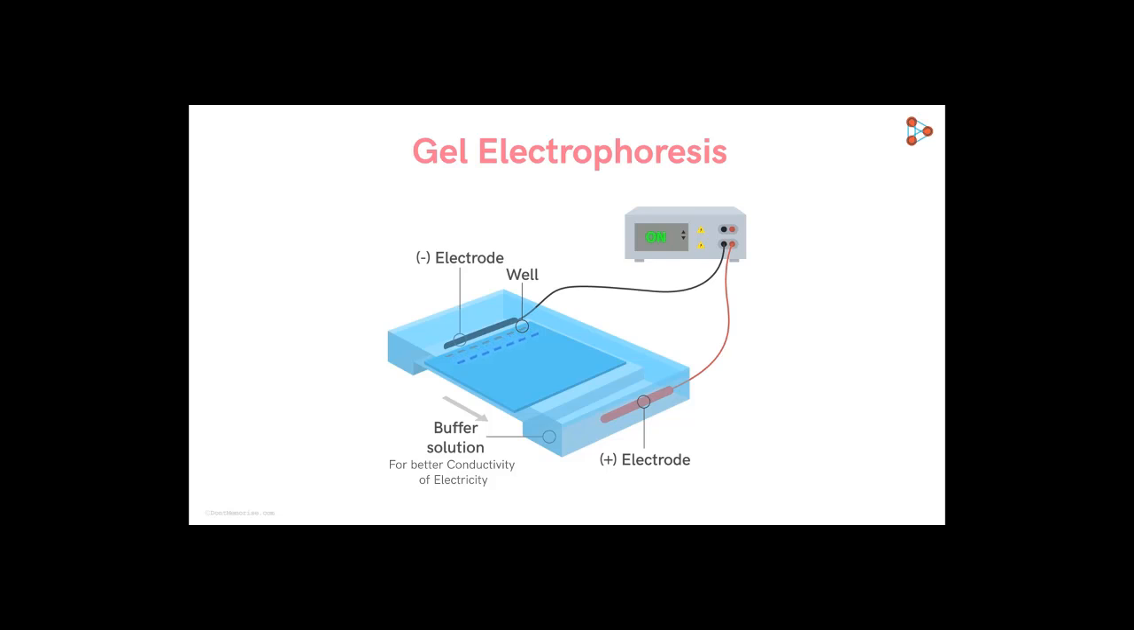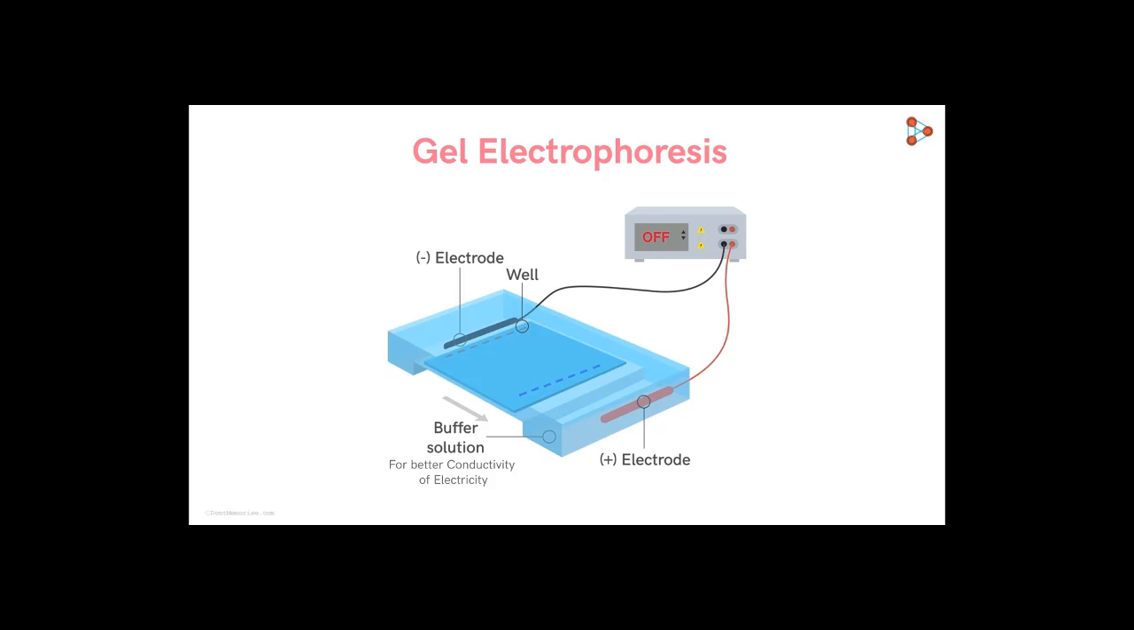The loading dye is selected in such a way that it travels a bit faster than the DNA segments present in the mixture. And why is that so? That's because we want the loading dye to reach the terminal end faster than the DNA. Once the dye reaches the anode, we get an indication that the DNA must have reached somewhere near and thus the power supply has to be turned off.